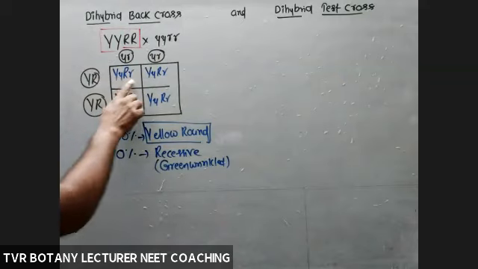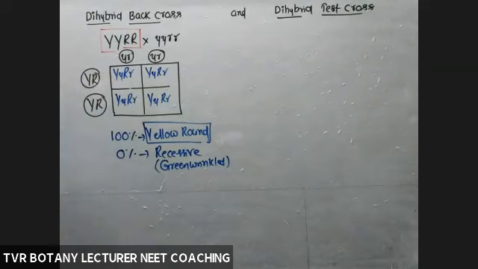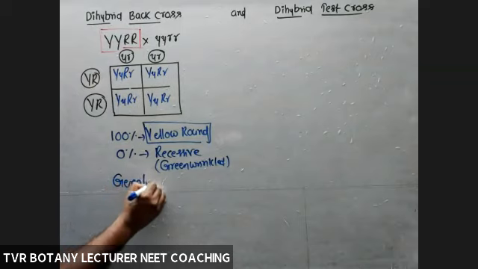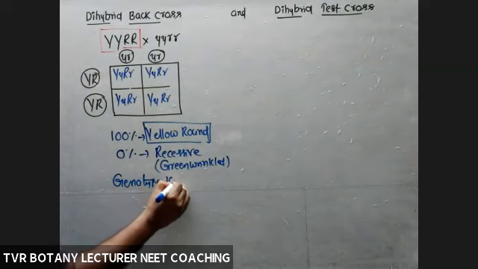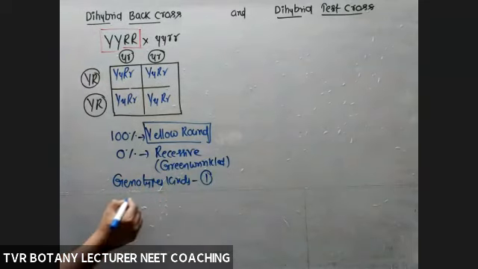Okay, next, how many kinds of genotypes are present? One kind or not? One kind only. What are they?